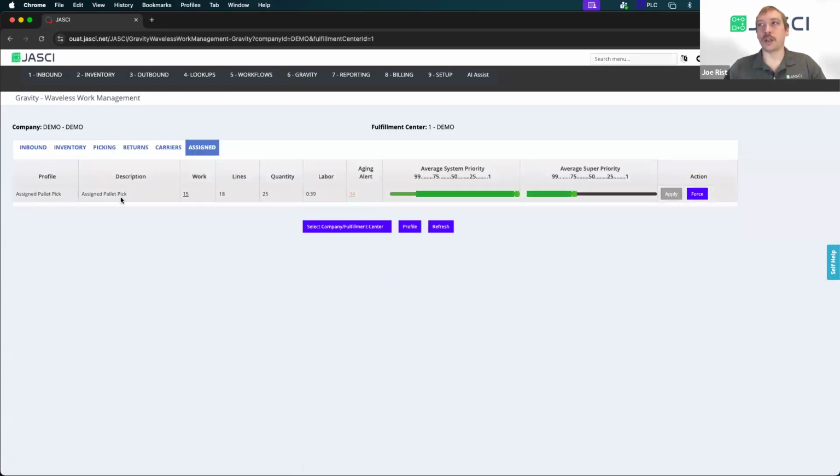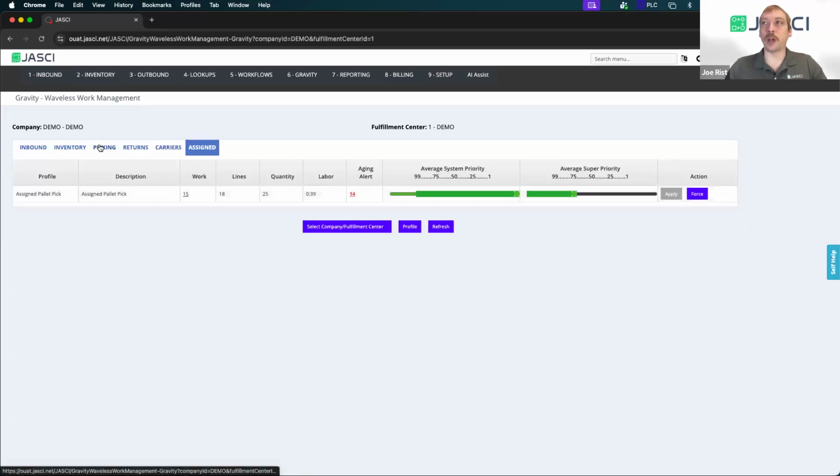Like if I go to this, I could see I currently have 15 assigned pallet picks out there right now, which is probably pretty high, considering I'm the only one in my warehouse. I've assigned all these picks to other people that aren't here. So if I saw this, I could go in here and I could start to reassign the pallet picks from the people that I know aren't on shift anymore.